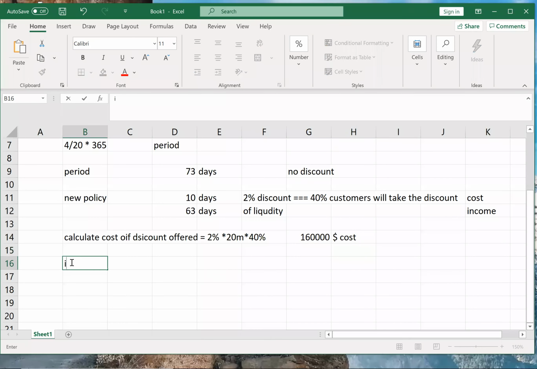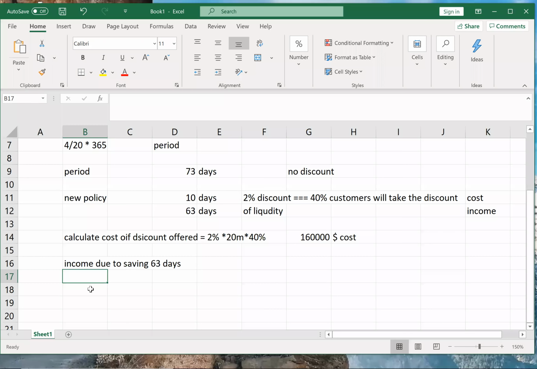Now I want to calculate what is my income. What is my income due to liquidity, due to saving, I can say, saving 63 days. Correct, no? Okay.